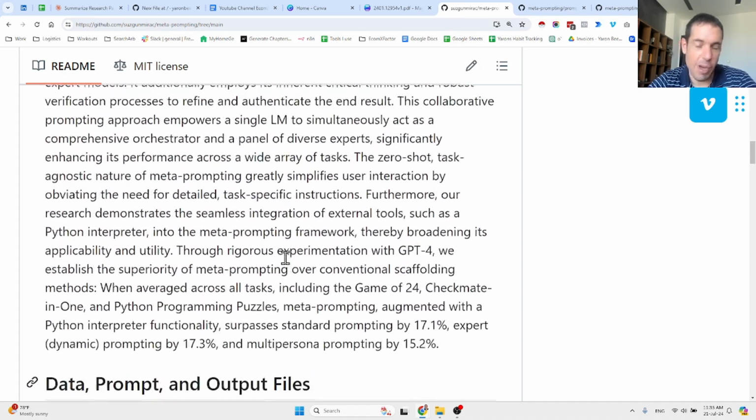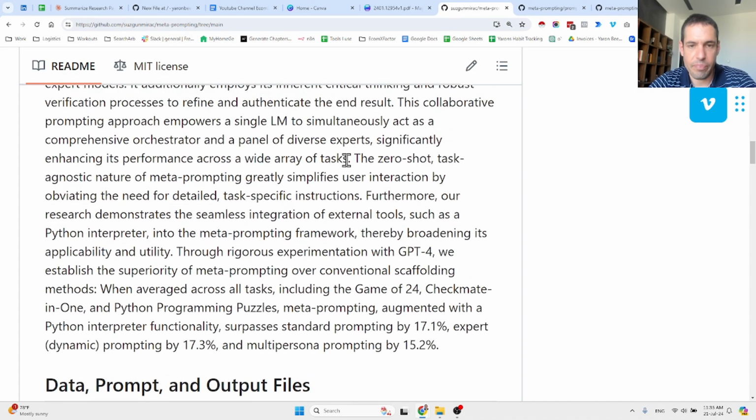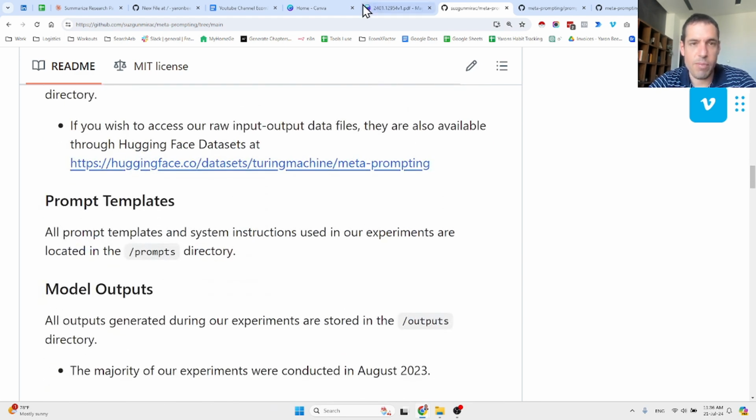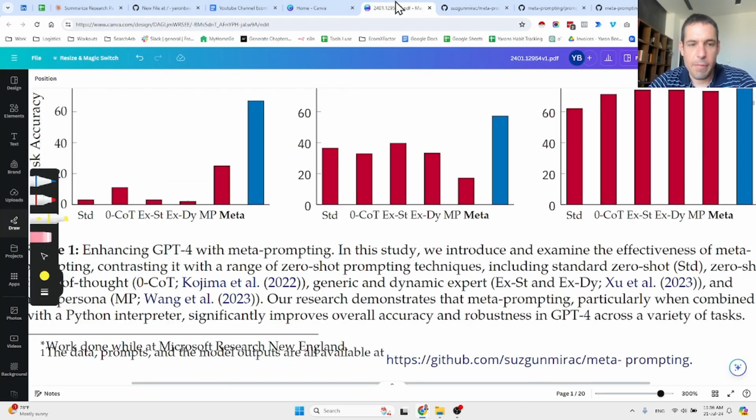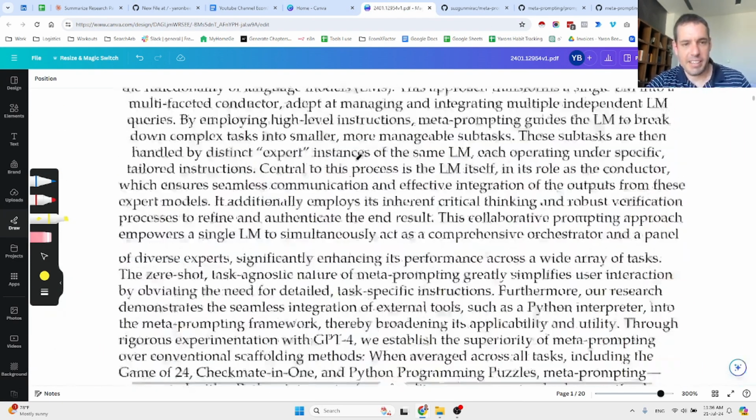And I will show you afterwards the comparison. These are all the methods that were tested. A zero shot, I will show you in a moment. Okay, never mind. Let's move forward to the research paper. Basically, they compared.